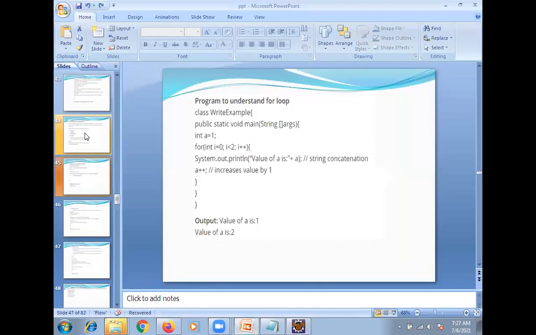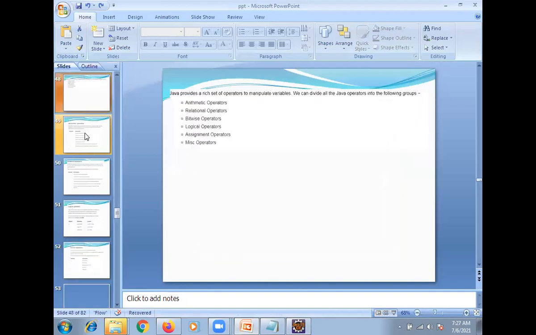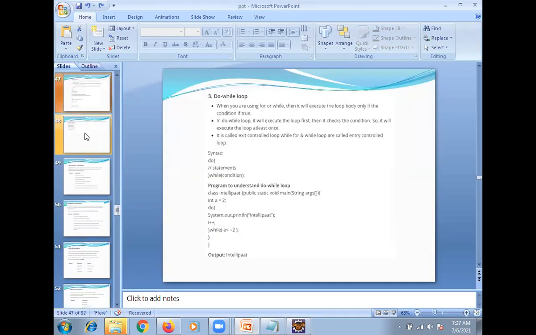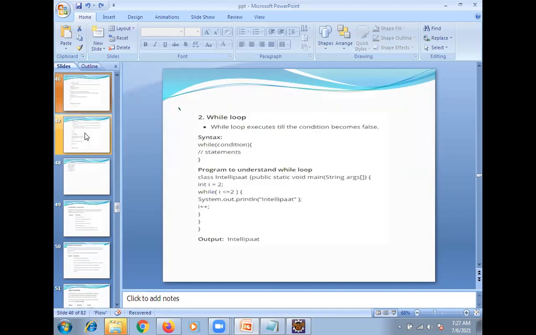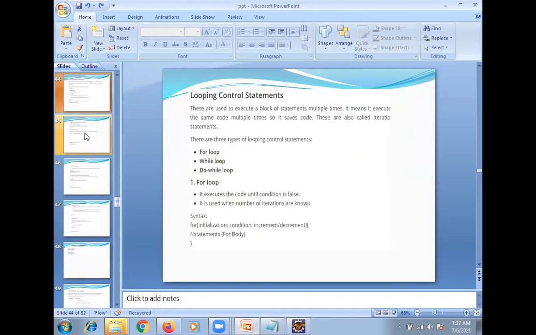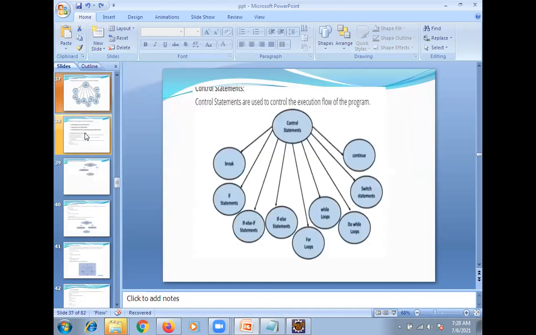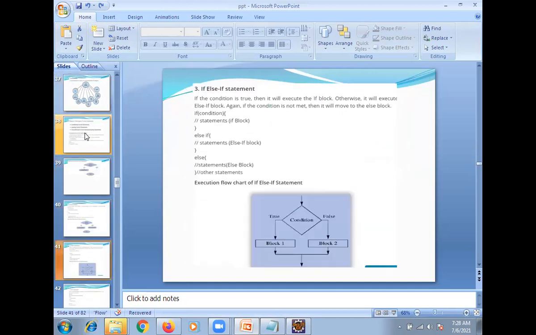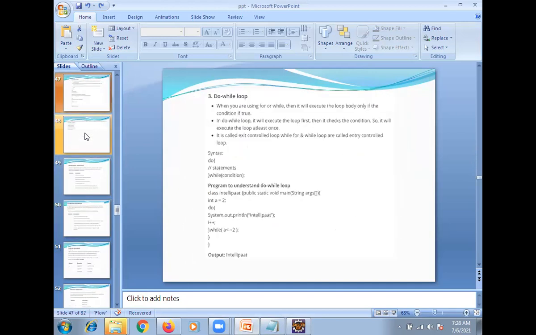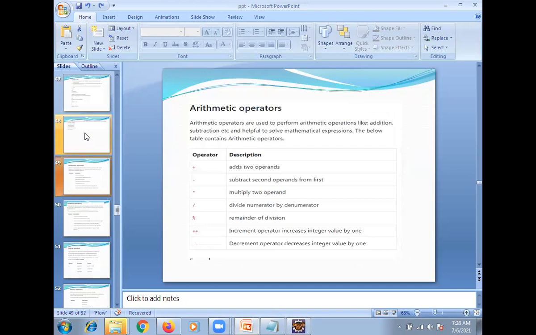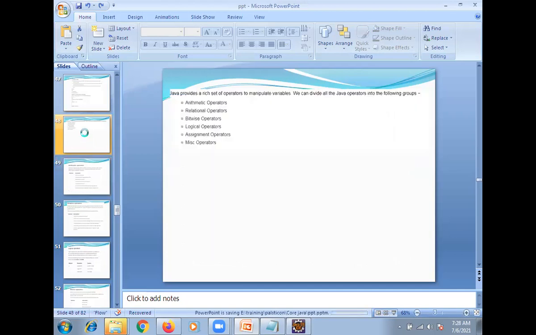Clear. Now you need to check the difference between for loop and do while loop. Note down that question and check when we need to use each in real time. Now practice on all these control statements. Clear? Yes, sir. Tomorrow we are going to discuss operators and comments. Thanks for joining.